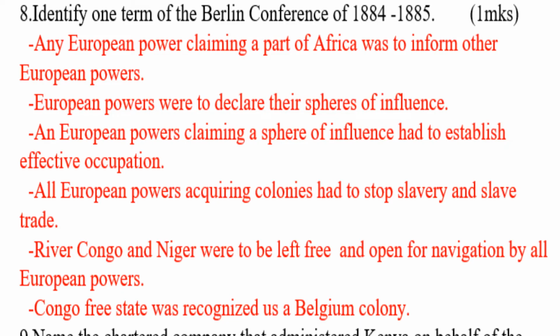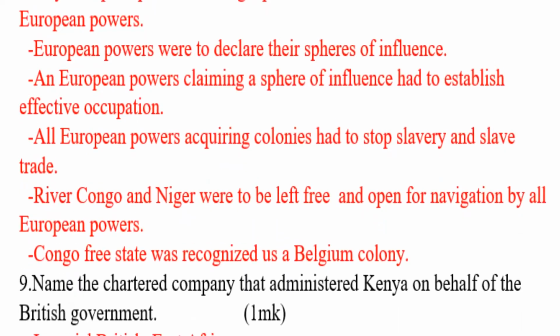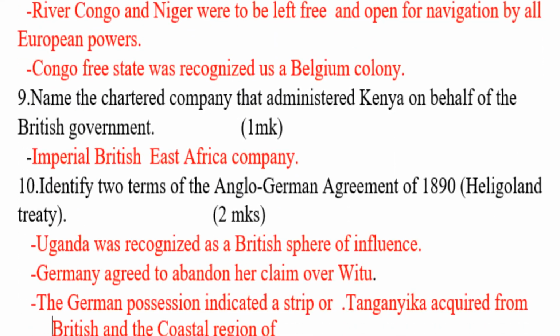Number 3, a European power claiming a sphere of influence was to establish effective occupation. Next, all European powers acquiring colonies were to stop slavery and slave trade. Next, River Congo and River Niger were to be left free and open for navigation by all European powers. Next, Congo Free State was recognized as a Belgian colony.